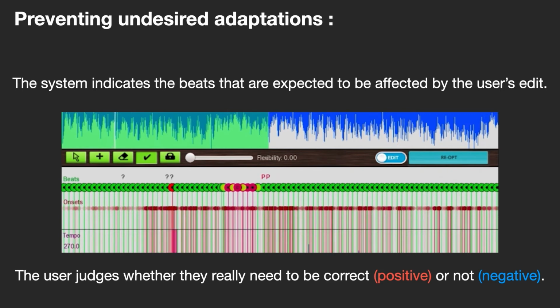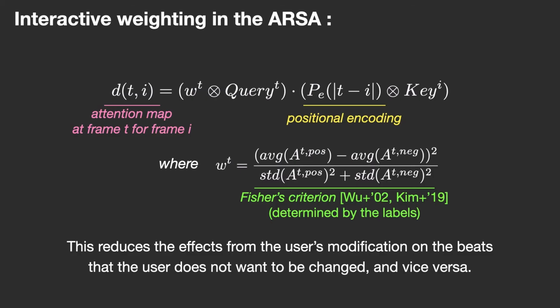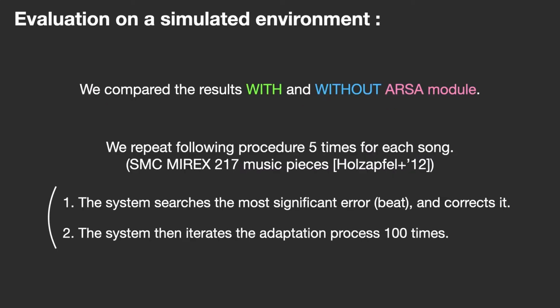When the user edits a beat, the system first shows the beats that are expected to be significantly affected by the user's modification. The user then judges whether they really need to be corrected, and assigns positive or negative labels to them like this. The assigned labels are used for weighting the attention map in the ARSA module by computing the Fisher's criterion. This weight reduces the effects from the user's modification on the frames that the user does not want to be changed. We compared the results with and without ARSA.